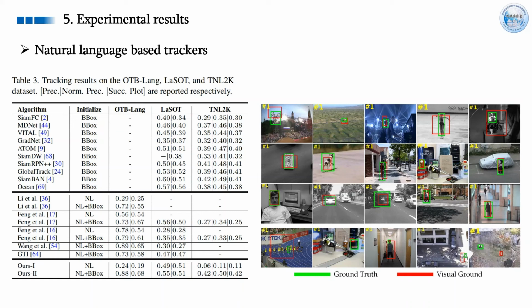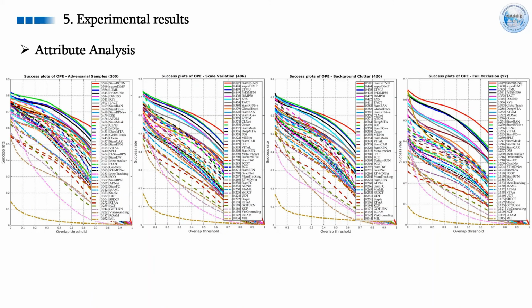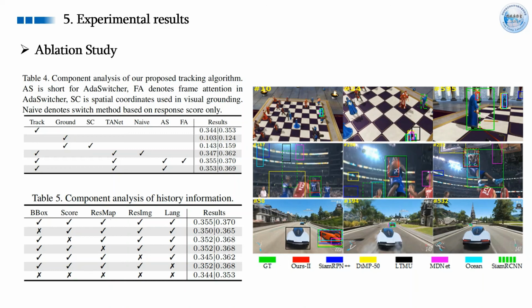The right figure is the result of our visual grounding module in the first frame. We can find that it works well when the background is simple. We also report the tracking results under all the 17 defined challenging factors. But we also find that the better trackers still occupy a better position under these sub-datasets. The ablation study on the component analysis all demonstrates the effectiveness of each module in our tracker. The right figure is the comparison with other state-of-the-art tracking algorithms.